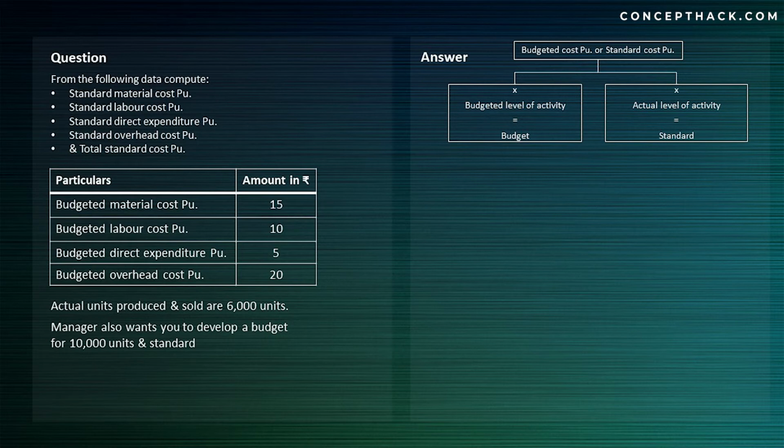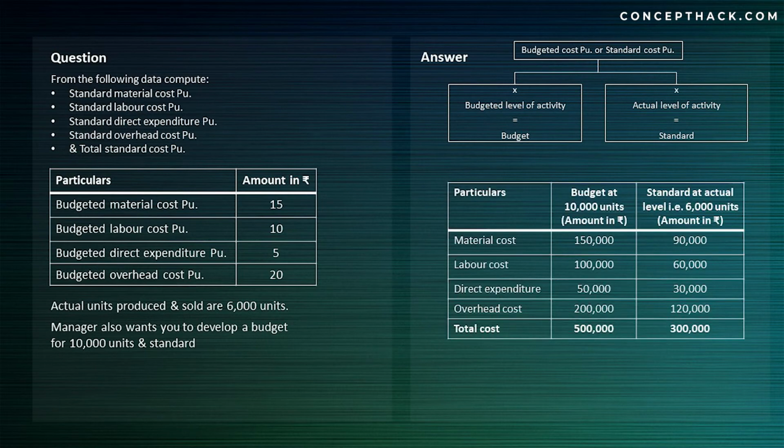The most important thing is this calculation we'll be doing at the starting of the period. At the starting of the period, we are forecasting that our production activity will be 10,000 units. And with the help of scientific process, we have already determined our standard cost, or we can say budgeted cost per unit. So just multiply these two figures, we'll be getting our budgeted cost for 10,000 units. And this is what it looks like.